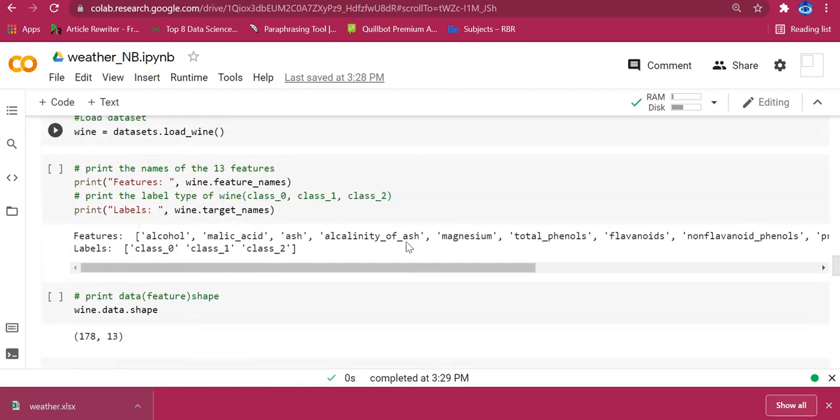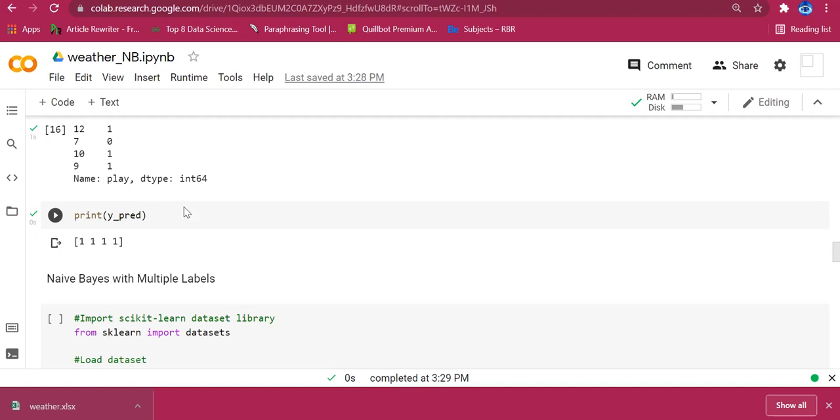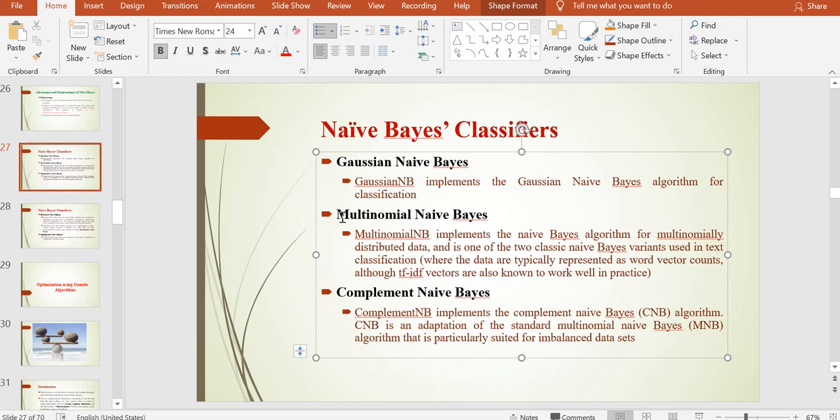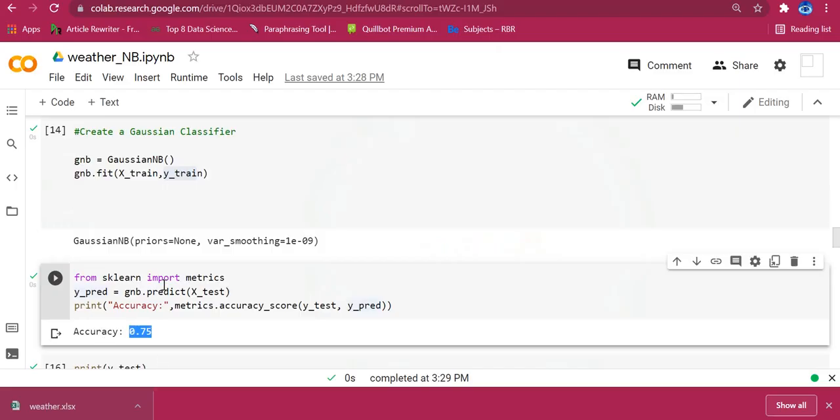Instead of Gaussian NB you can also use multinomial NB. Let us check with multinomial NB.